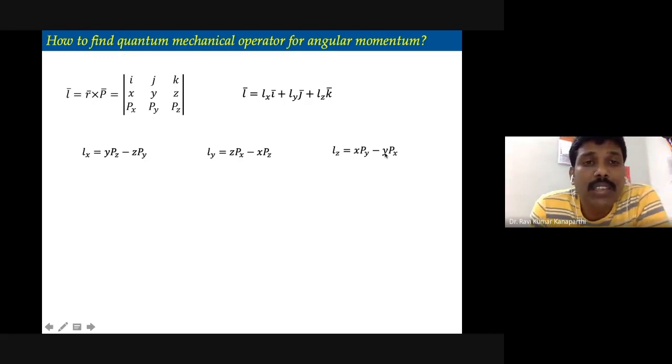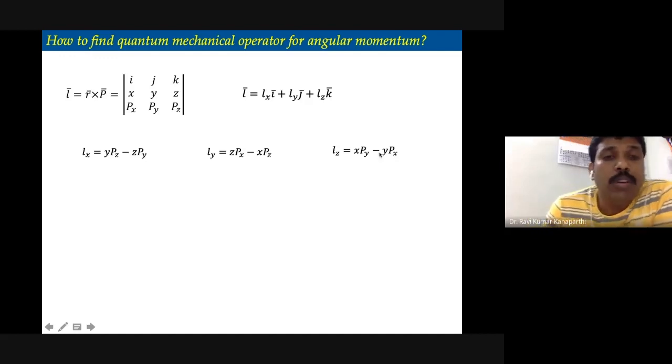These are the angular momentum components, and you know how to find the determinant.